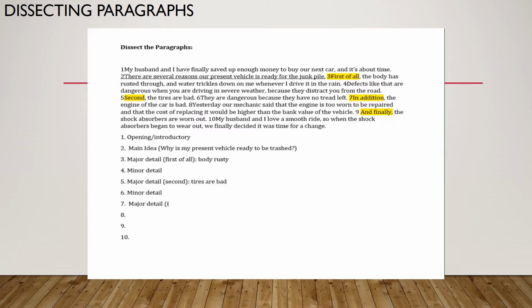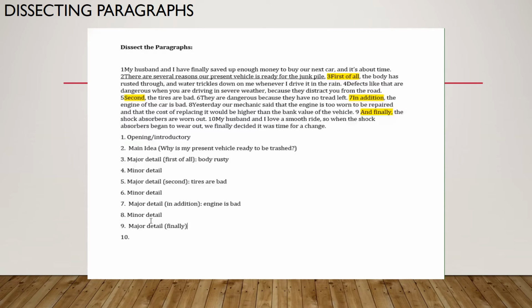Not only do you have that transition, in addition, that lets you know this is a major detail, but we're talking about the engine being bad. Sentence 8 says, the mechanic says the engine is too worn out to be replaced. So because we're still talking about the engine from sentence 7, this is a minor detail. Sentence 9 is a major detail. Notice the transition finally.